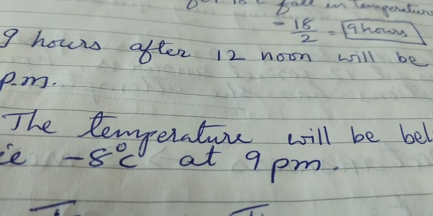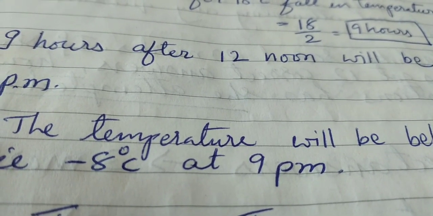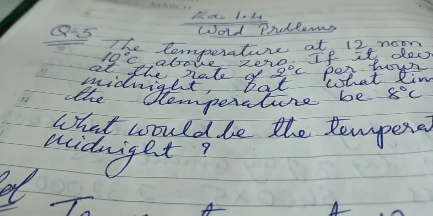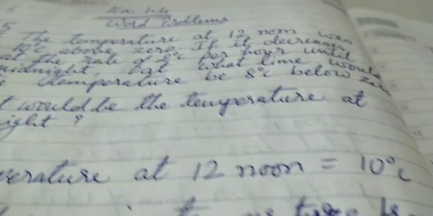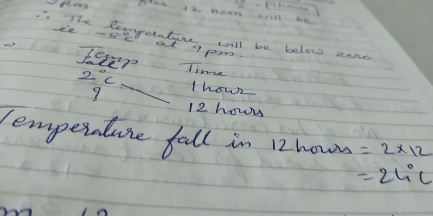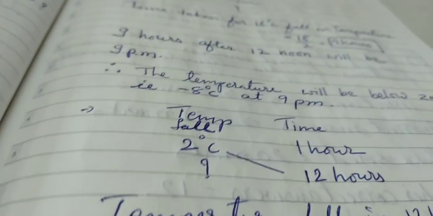रात को 9 बजे टेम्परेचर 0 से 8 डिग्री सेल्सियस कम हो जाएगा, that is it will become -8 डिग्री सेल्सियस. Now the next part of the question is what would be the temperature at midnight. मतलब what would be the temperature at 12 hour.